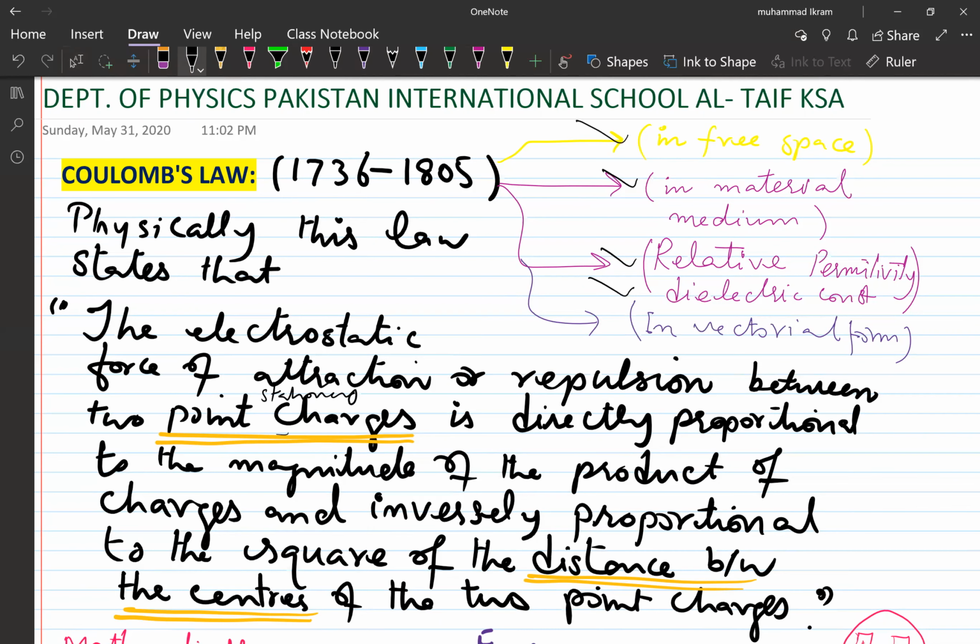I'm so sorry, I forgot this in the beginning: charges must be stationary. Why? Because if they are not stationary, the distance changes and Coulomb's law cannot be applicable. Then for the material medium, I told you about the permittivity, the relative permittivity or dielectric constant, and Coulomb's law in vectorial form, how we can express Coulomb's law in a vector form. So this is our today's lecture. Hope you have learned from it.